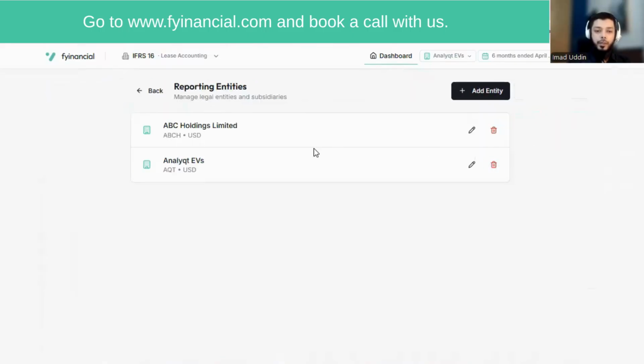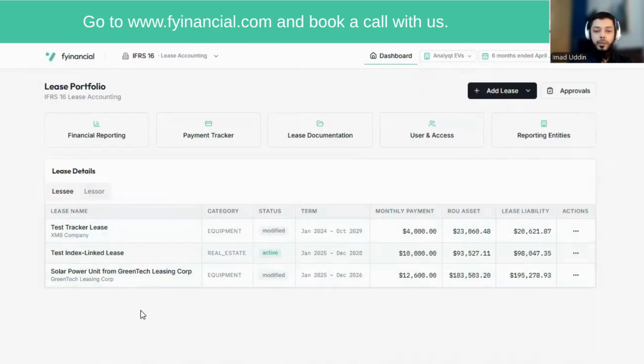Then we have reporting entities, which means you can add as many entities as you have in your group. And again, as you have seen already, this entity selector will decide which leases you see and which accounting data you see, based on which reporting entity it belongs to. Now let's go a little deeper into a single lease.